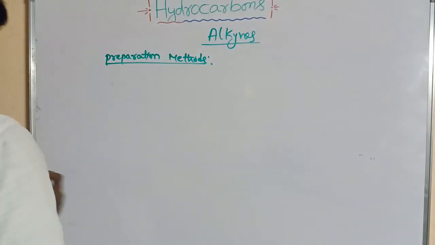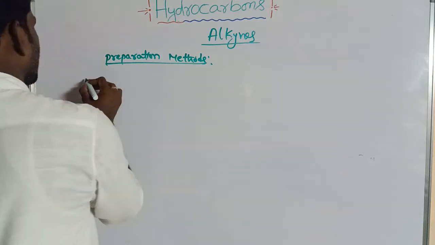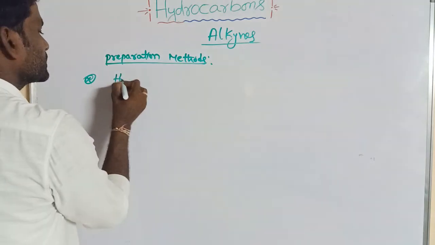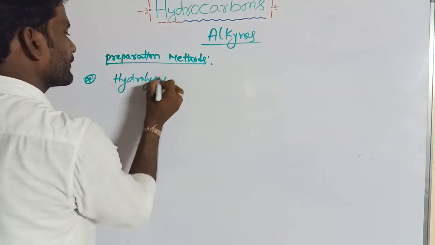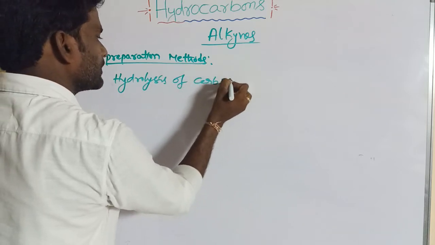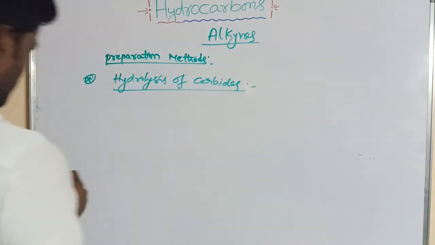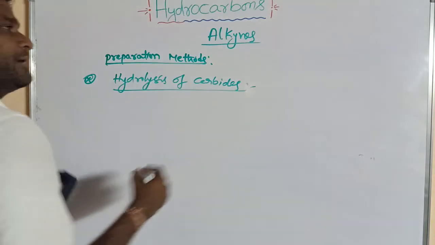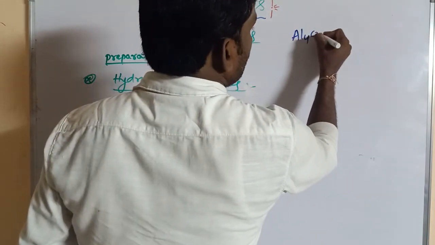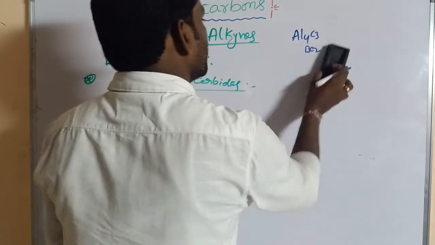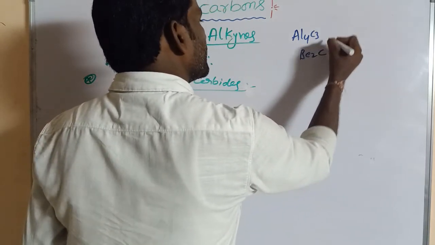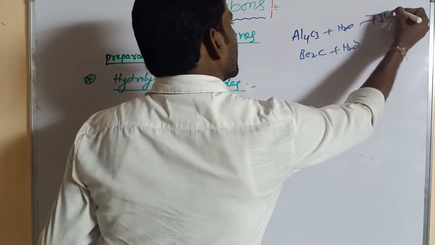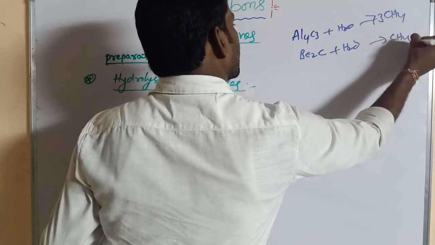Next one, hydrolysis of carbides. Aluminum carbide, Al4C3, and beryllium carbide, Be2C, on hydrolysis give an alkane.